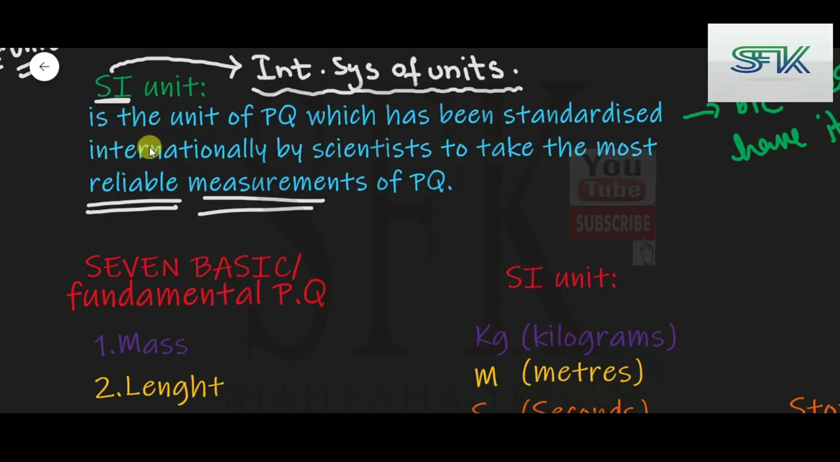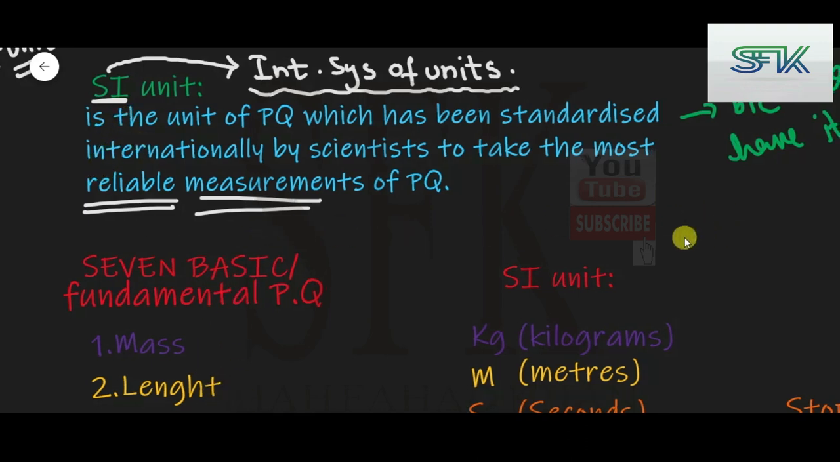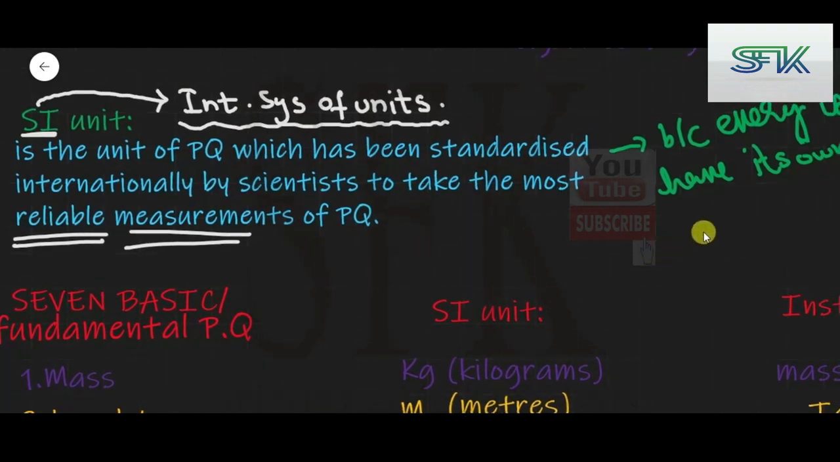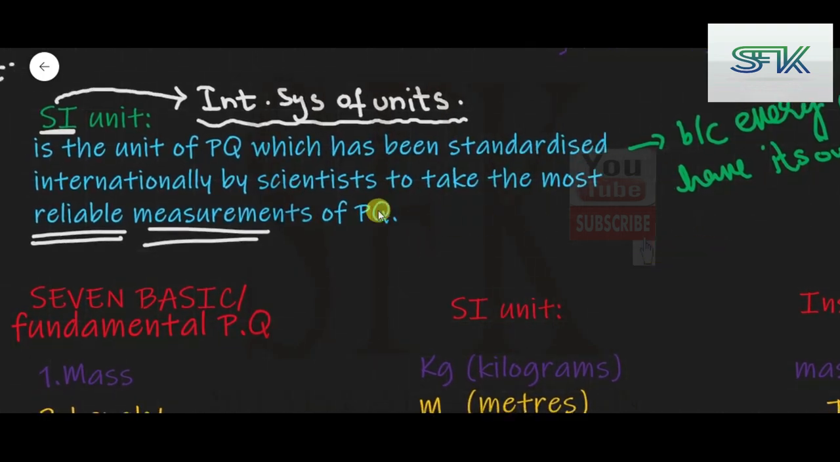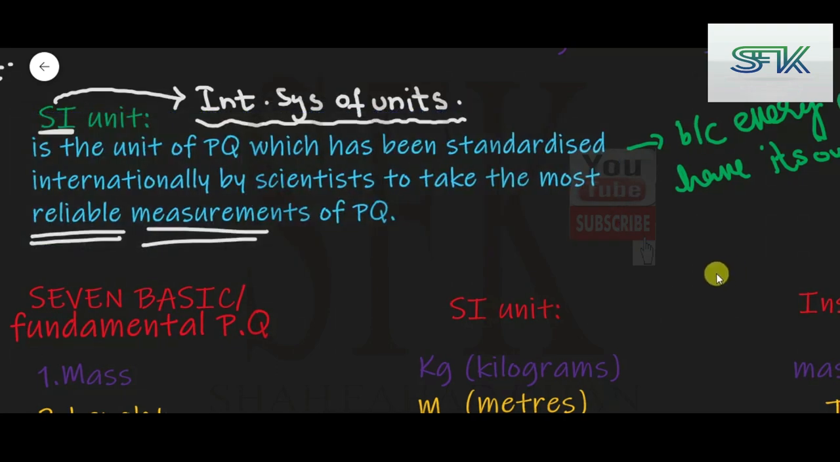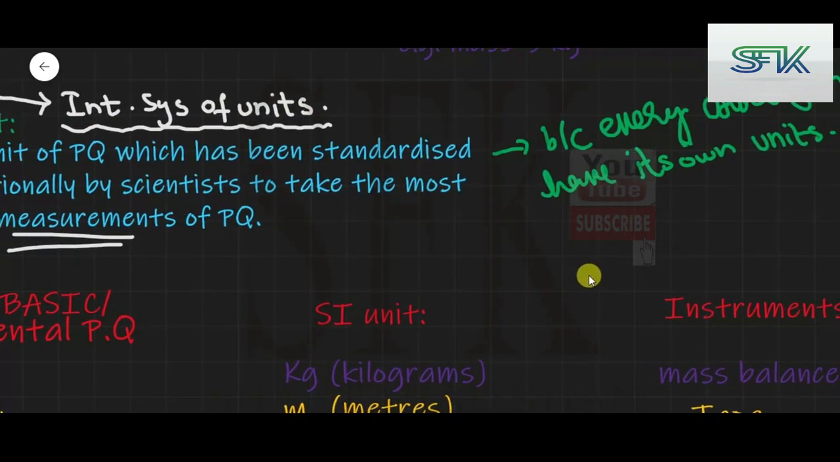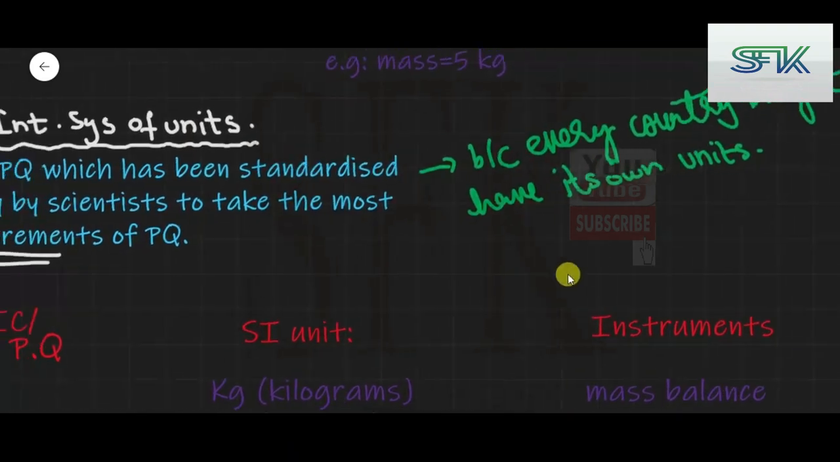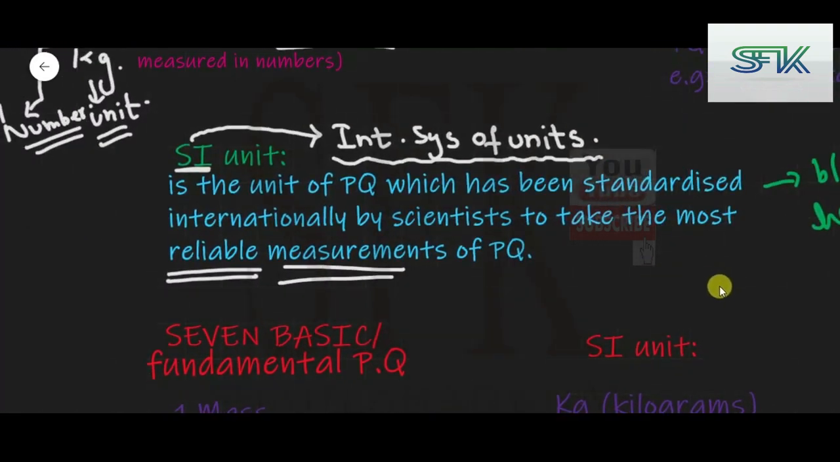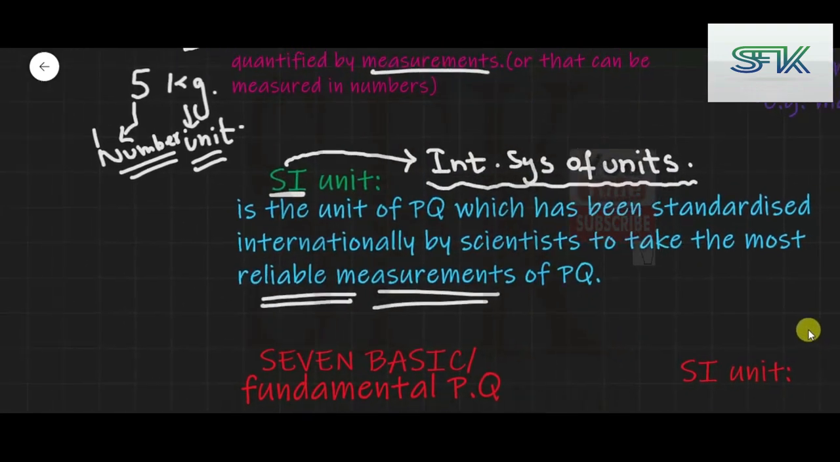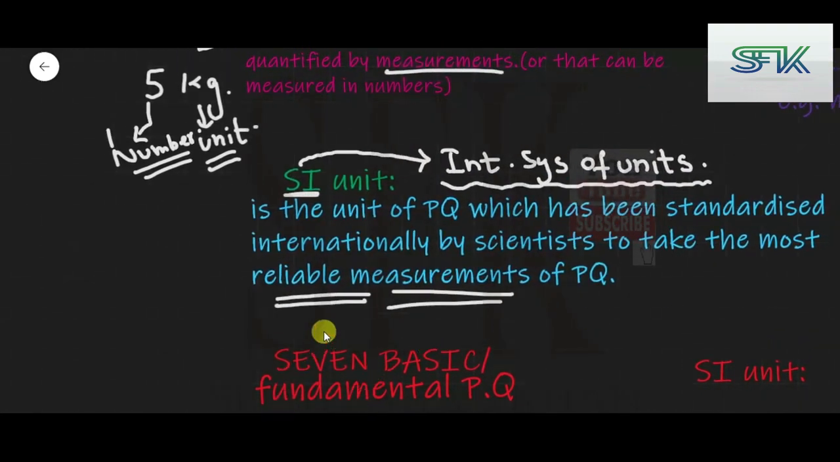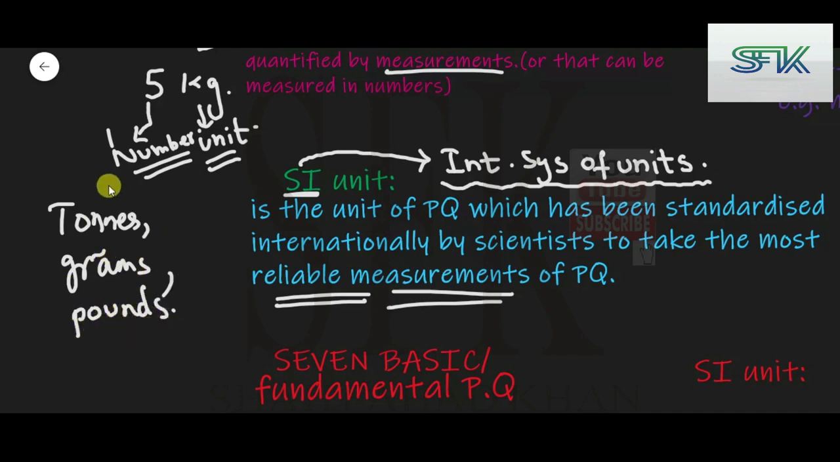It was important to make an international standard of units because every country across the globe might have their own set of units in which they measure a particular physical quantity. For example, mass can be measured in pounds, and it can also be measured in grams. Bigger masses can be measured in tons. So tons, grams, pounds, etc., are all different types of units, but they are not standard.